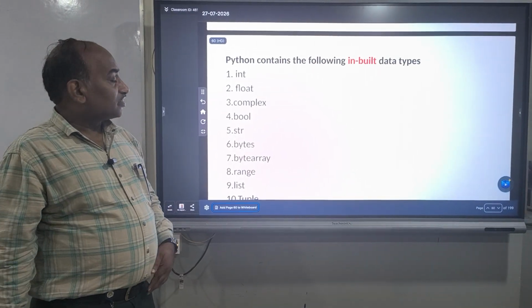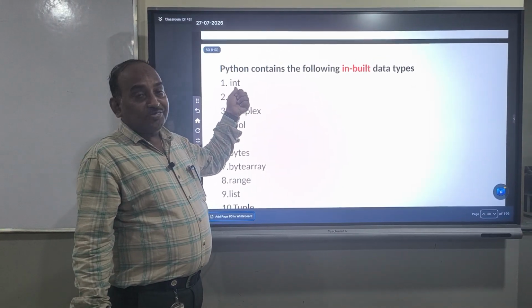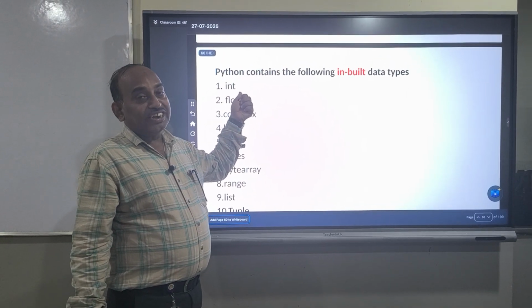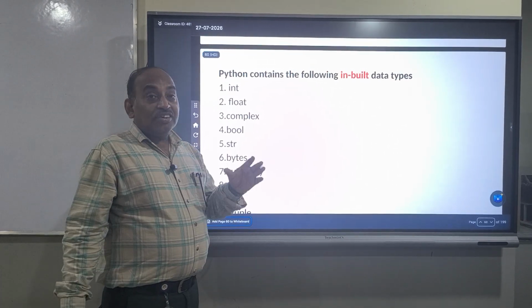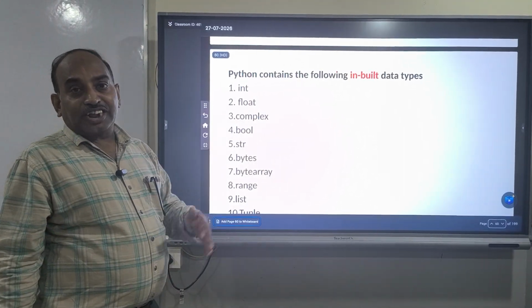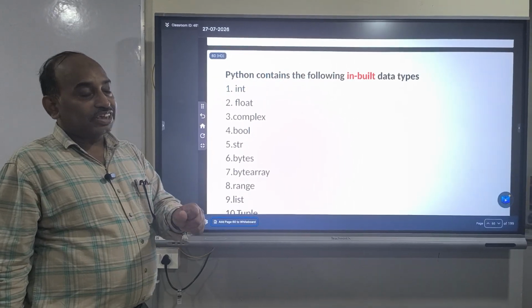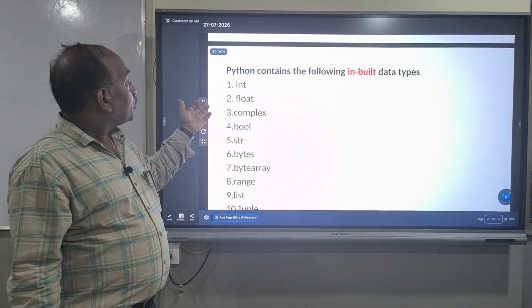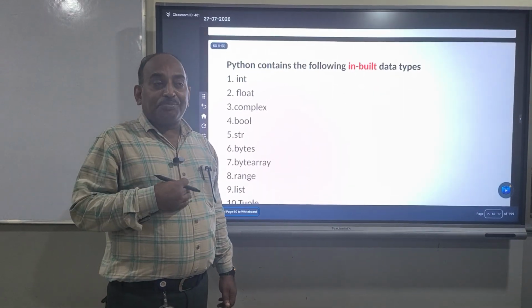For storing integer values, we define the variable as an integer. That means it only stores integer values. In the same way, the float data type can also store decimal values. Integers with a decimal part, that is nothing but a float data type. We know what a complex number is.